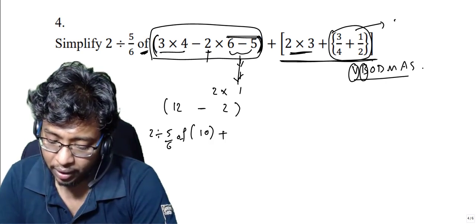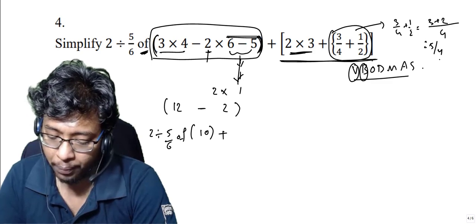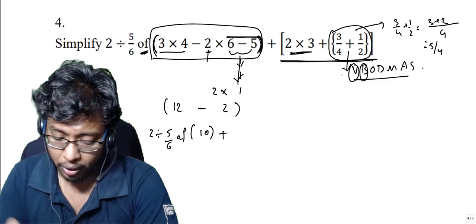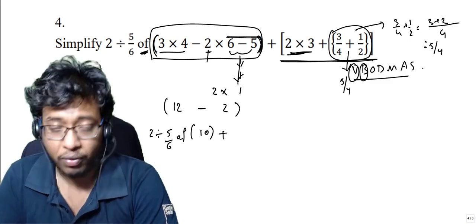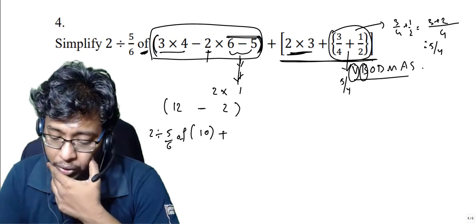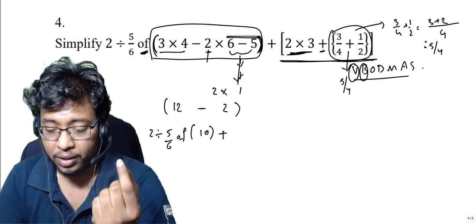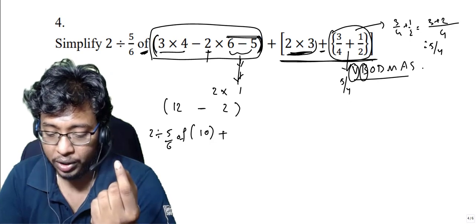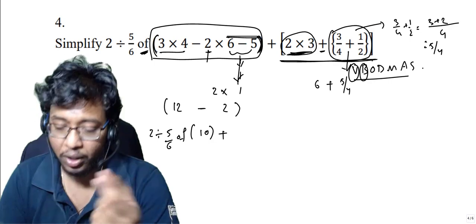Solving this, we get 3 by 4 plus 1 by 2. You get 4 here, 3 plus 2, which is 5 by 4. So this is 5 by 4. Now we have 2 into 3 here, right? This bracket is solved. We got 5 by 4. Now applying BODMAS rule again, we have to multiply first. Before adding 3 plus something, we have to do this multiplication. So 3 into 2 is 6. So we got 6 plus 5 by 4.